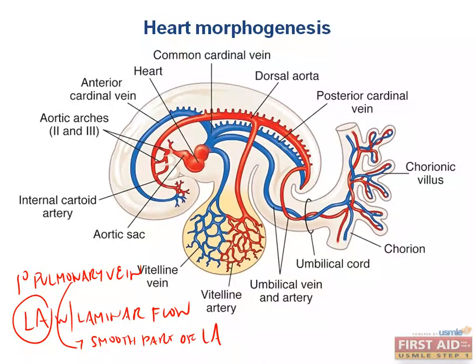Pulmonary vein. So the primitive pulmonary vein better get its act together and be real smooth, because we want that blood flow going into the left atrium from our lungs to be laminar and nice and smooth to ensure that oxygen is being delivered from the lungs for systemic delivery.